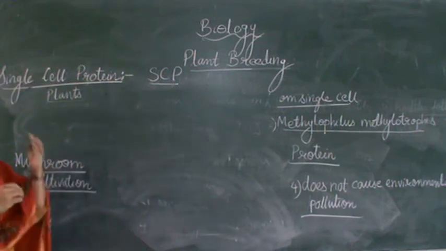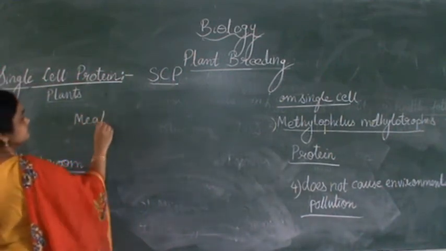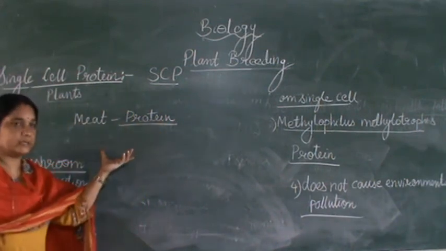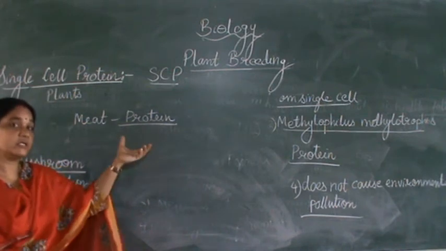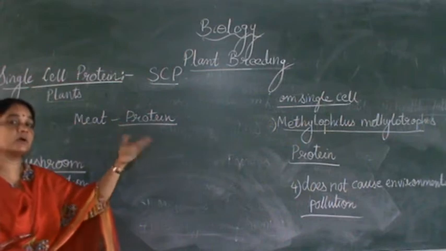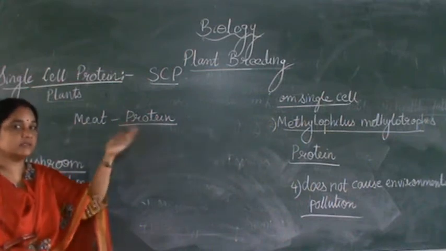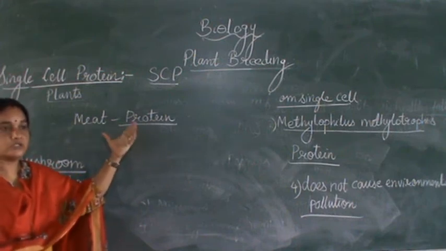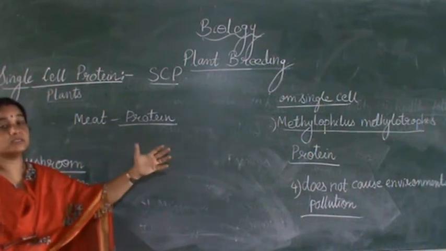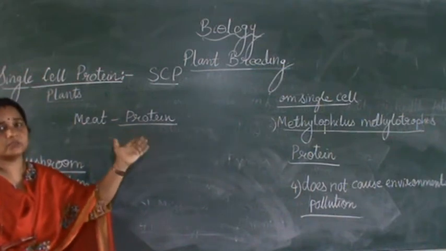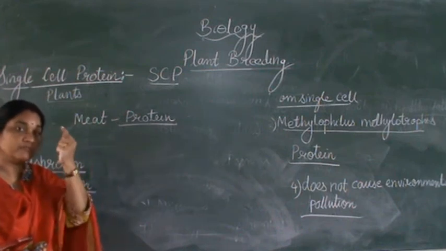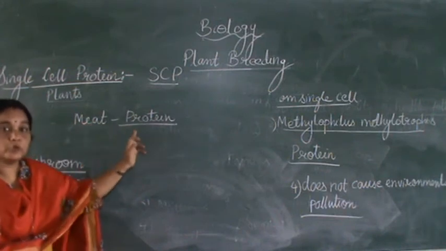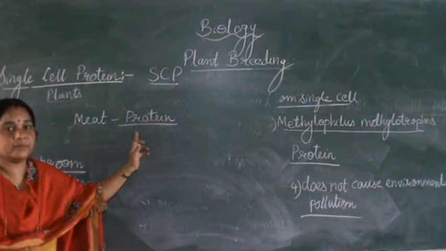For example, we get meat and milk. Meat is a rich source of protein which we get from cow, buffalo, hen and so on. In the food chain, a cow feeds on plants. Suppose a cow is around 250 to 300 kgs; 3 to 4 kgs of cereal has to be fed to get approximately 1 kg of meat. That is the protein we get from animals like dairy buffalo or cow.